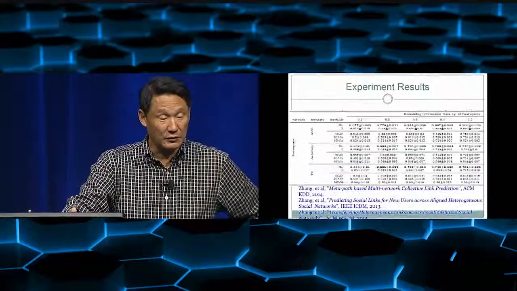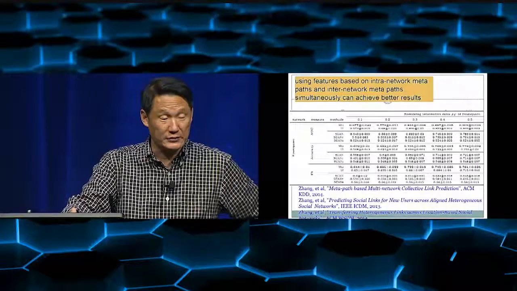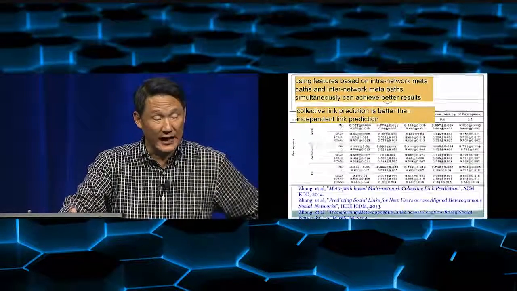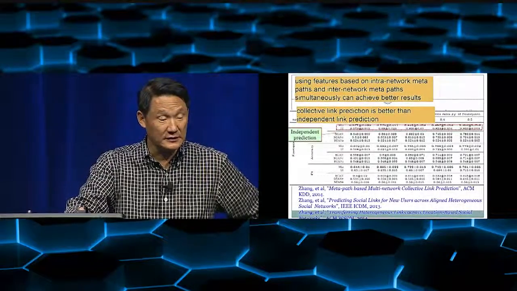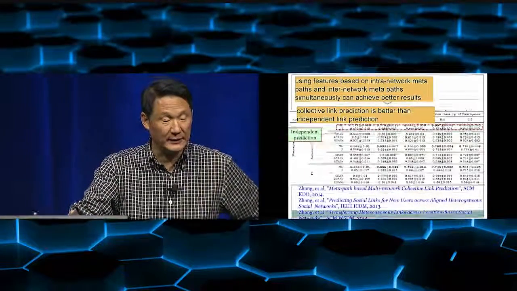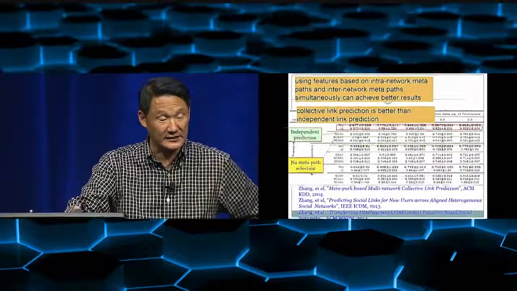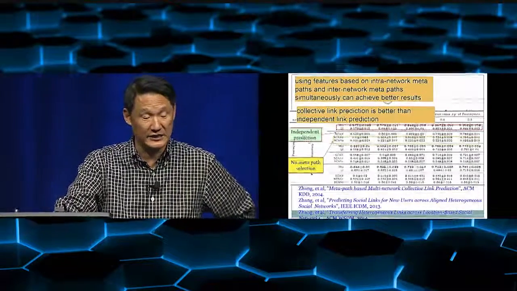So if we use this kind of relationship, then we'll be able to do a more accurate prediction compared with, for example, independent prediction, or not considering the meta-path relationship.